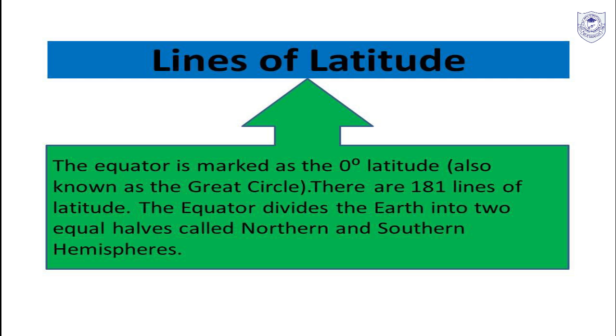And there are 181 lines of latitude. The equator divides the earth into two equal halves called the northern and southern hemispheres.